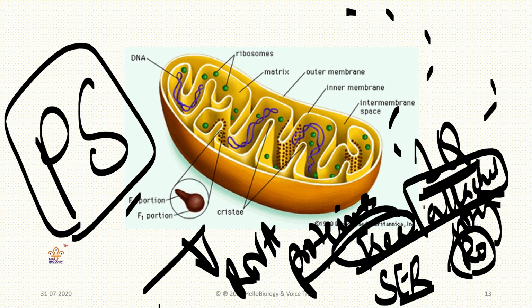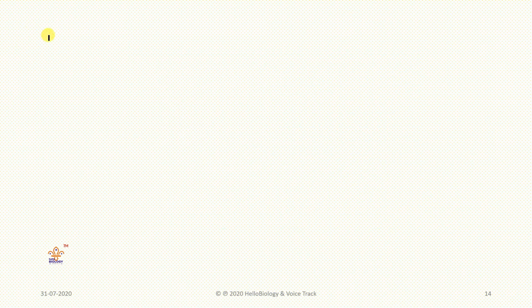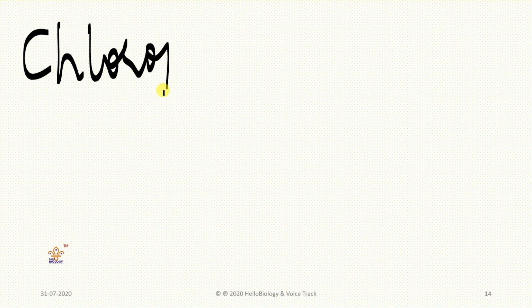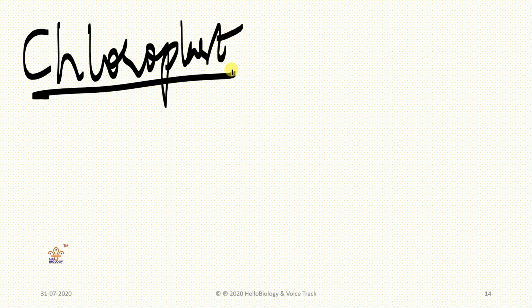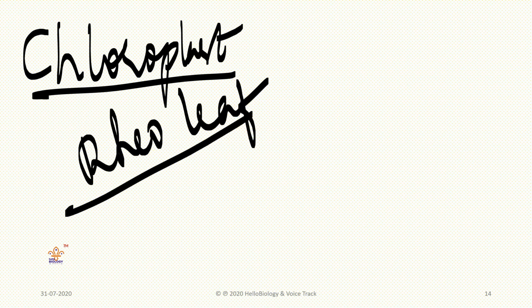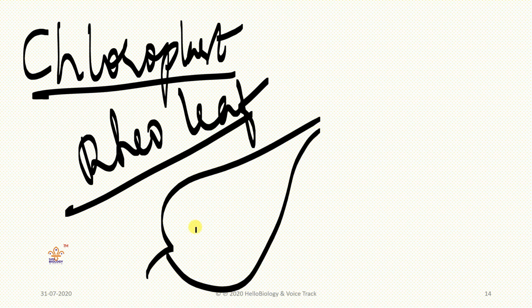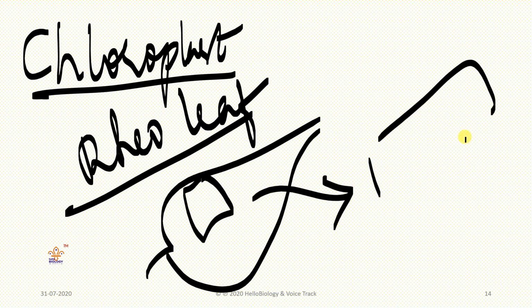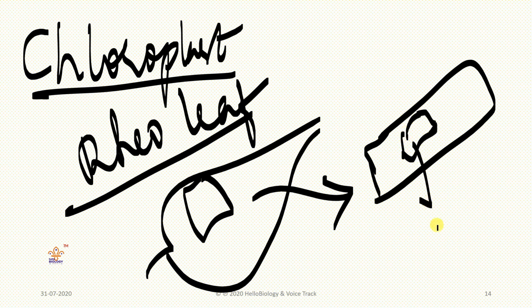Again, there is one activity: to observe chloroplast, the kitchen house of the cell. There is a Rhoeo leaf activity. When the lab starts, you can do this in your school. We need to take one Rhoeo leaf, which is found near water. Then we take a small peel, put the small piece over a slide, and observe it under the microscope. Then you can see chloroplast.